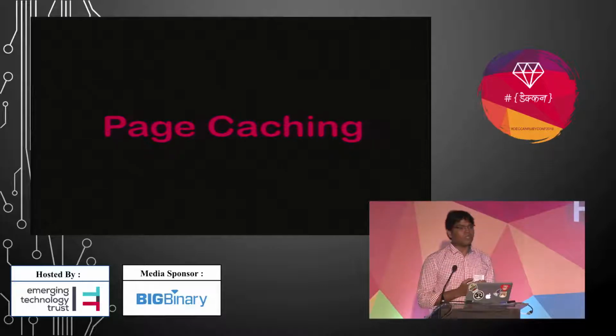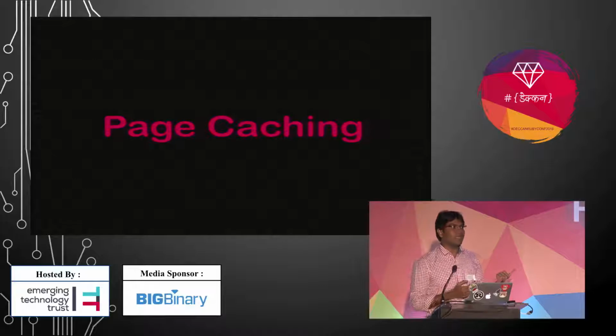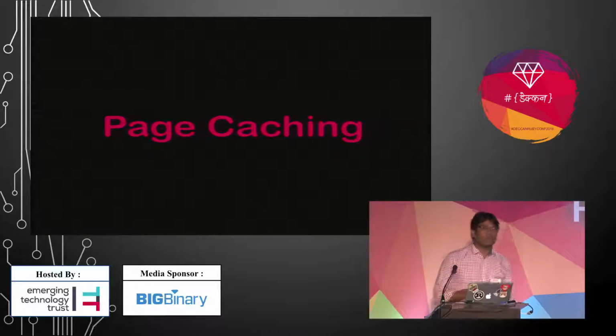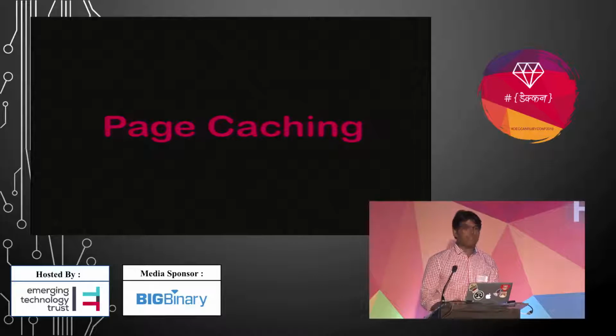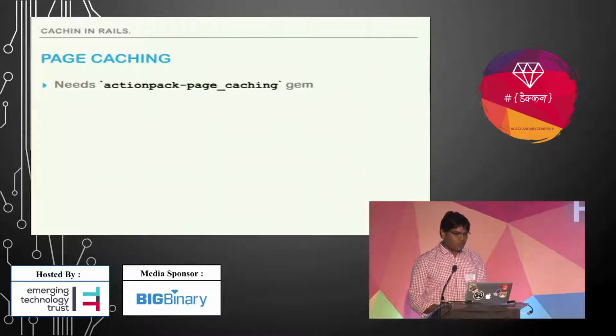Once you cache this kind of page, all future requests will be served by the web server without hitting your Rails stack. If you want to use page caching for static pages or blog posts, which mostly don't change frequently, you can install the actionpack-page_caching gem in your Gemfile.